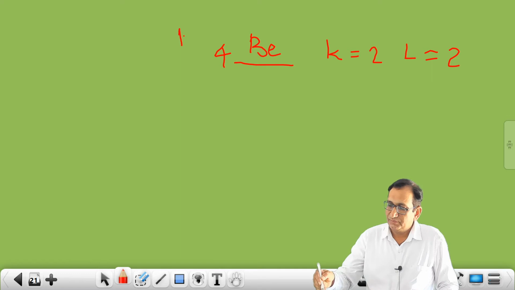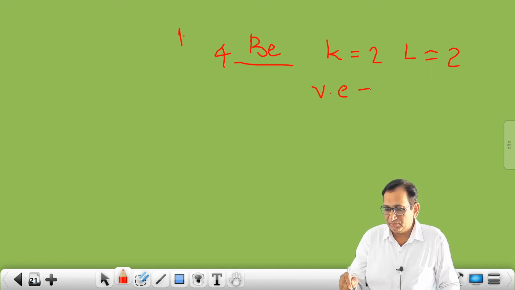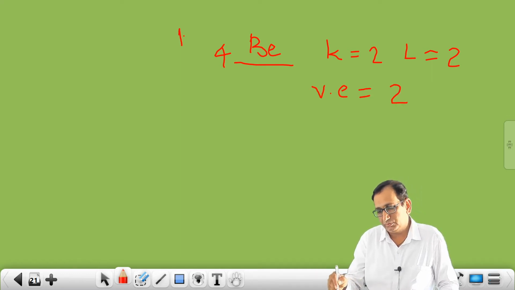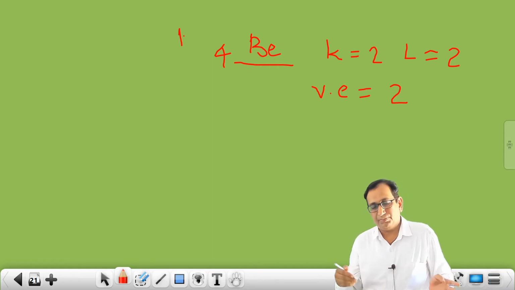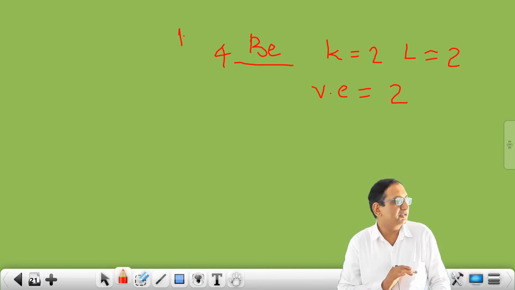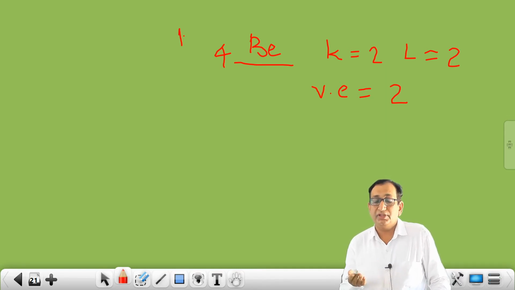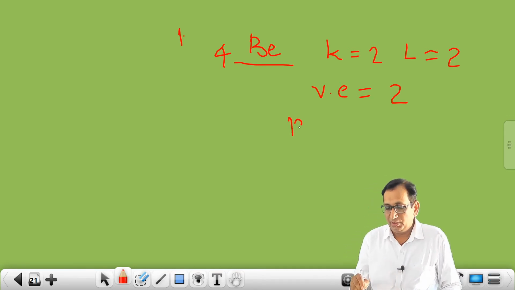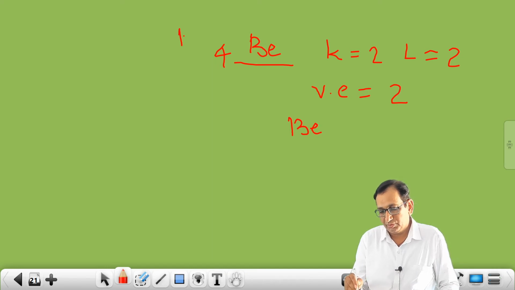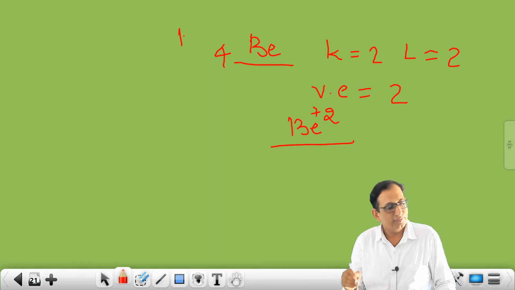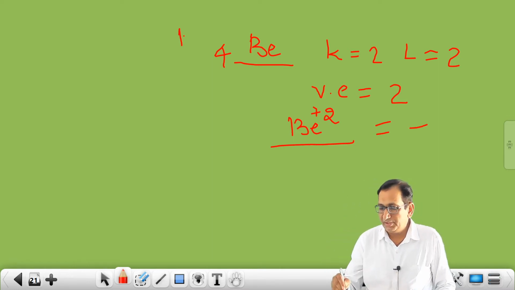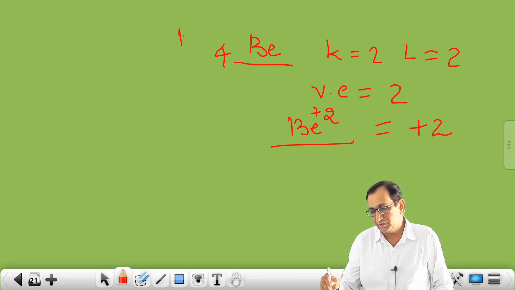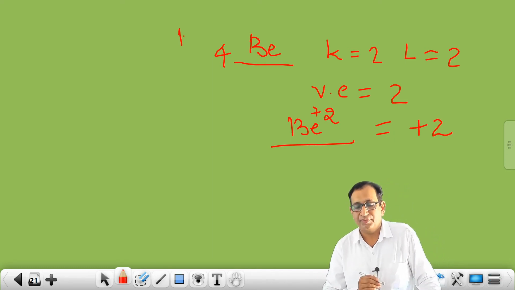So here number of valence electrons is 2. It will lose the electrons. After losing, it will get the electronic configuration of noble gas, that is helium. So beryllium will have 2 positive charge, plus 2 charge. Beryllium has got plus 2 charge, and valency of beryllium is shown by plus 2.